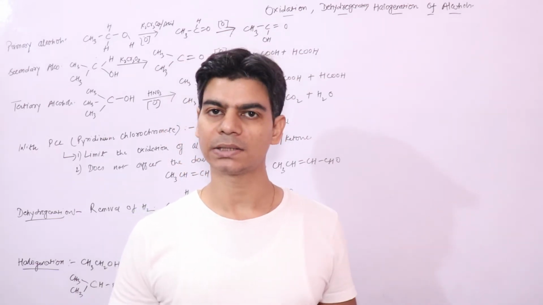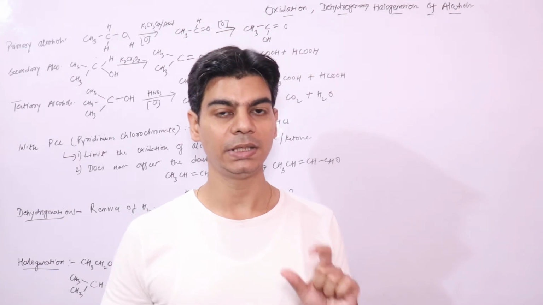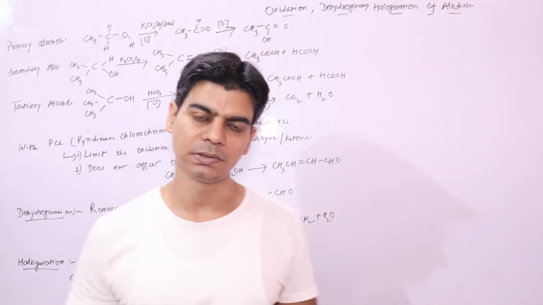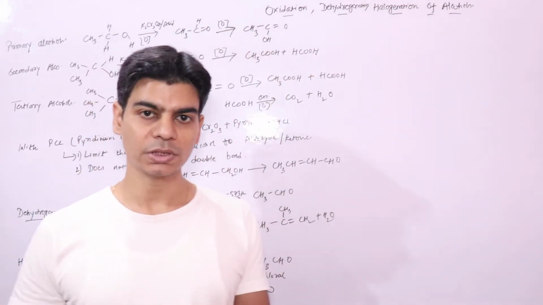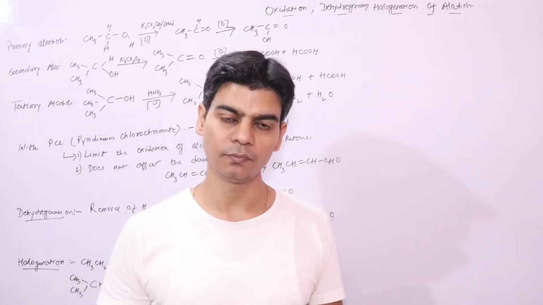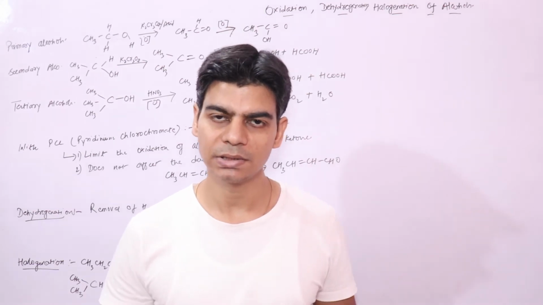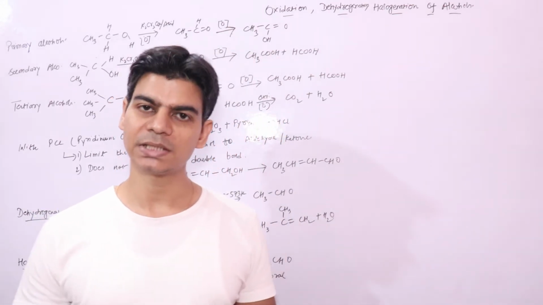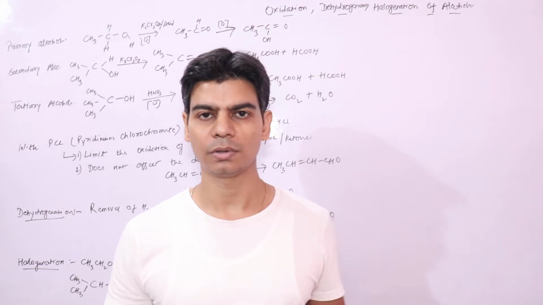Since we always have a reagent in organic reactions, here we have an oxidizing reagent that will help in oxidation of alcohols. The normal oxidizing agent that we use is acidified potassium dichromate, or nitric acid.